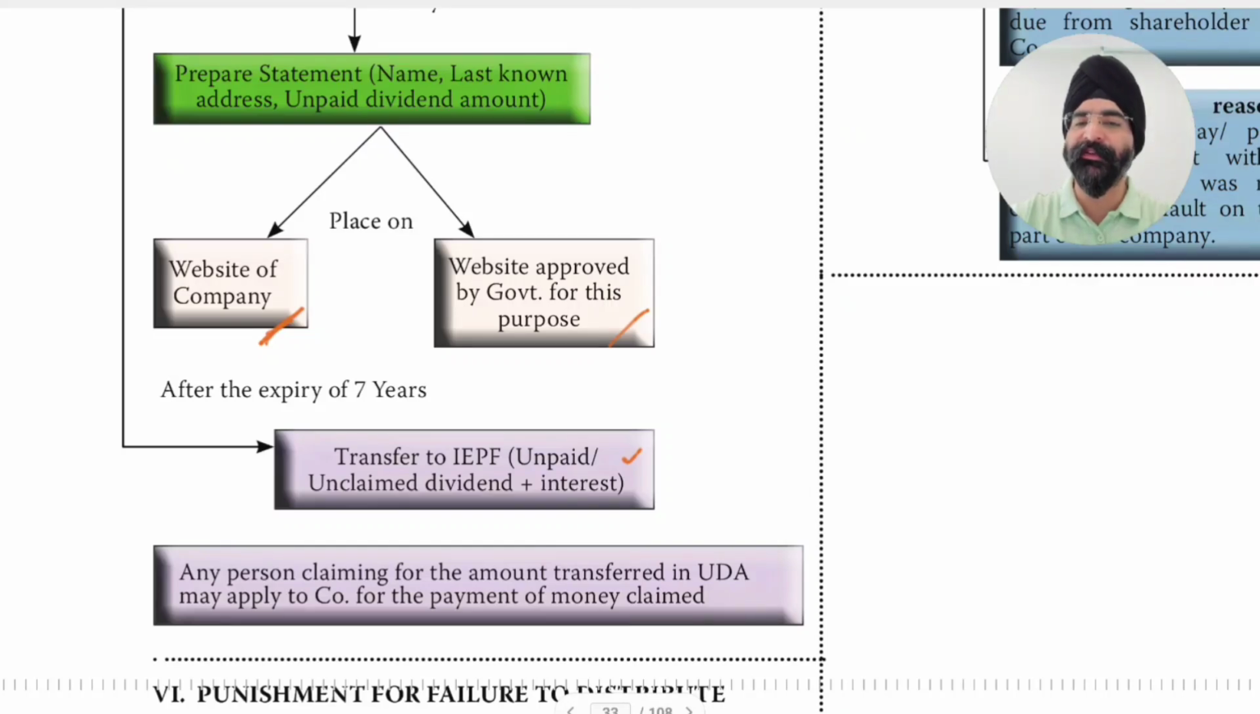Transfer to Investor Education and Protection Fund after 7 years, from which date? From the date of transfer to unpaid dividend account, which was to be done within 7 days of expiry of 30 days from the declaration of dividend. And what has to be done within 5 days of declaration of dividend? The amount which is to be paid as dividend is transferred to a scheduled bank separate bank account.